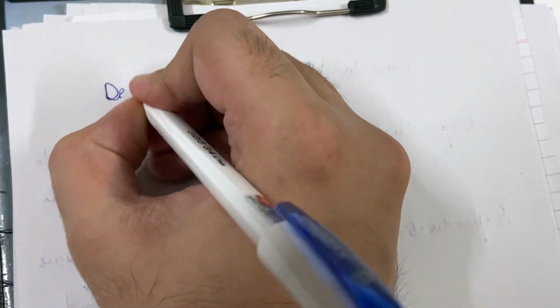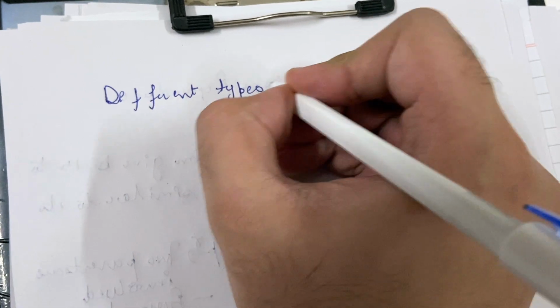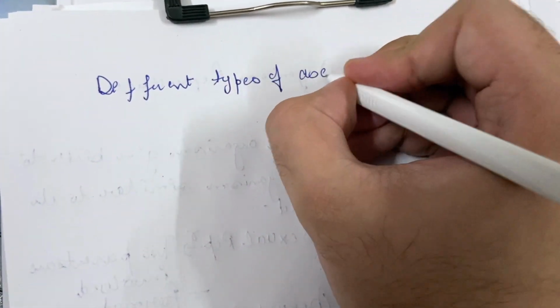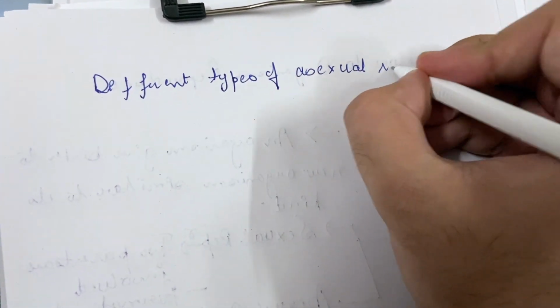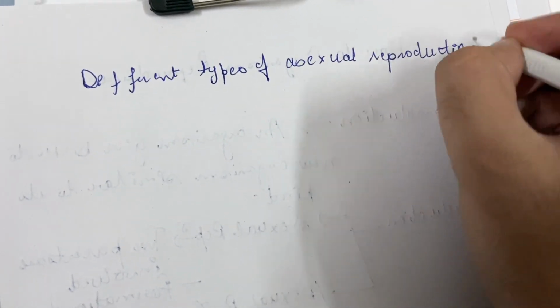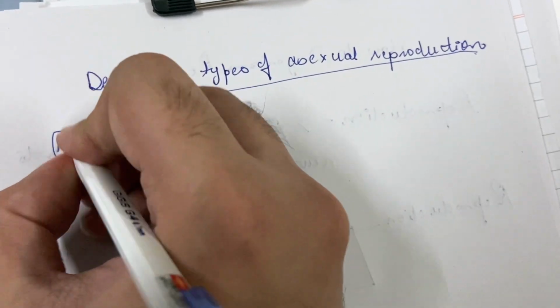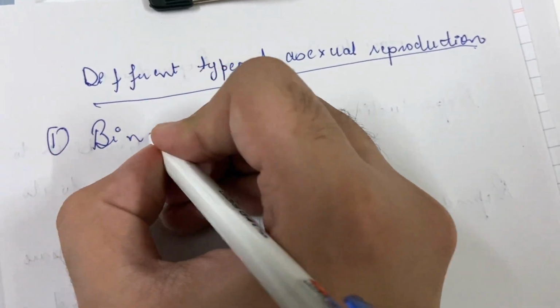Now let us look at different types of asexual reproduction. The first type of asexual reproduction is binary fission.